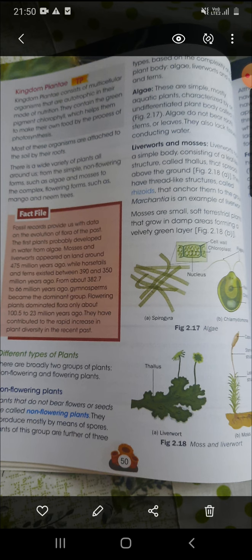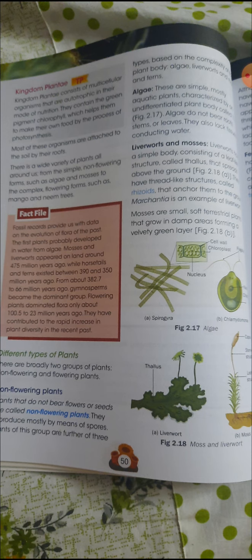They don't have flowers. Plants that do not bear flowers or seeds are known as non-flowering plants. They reproduce mostly by means of spores. That means they show the asexual mode of reproduction.